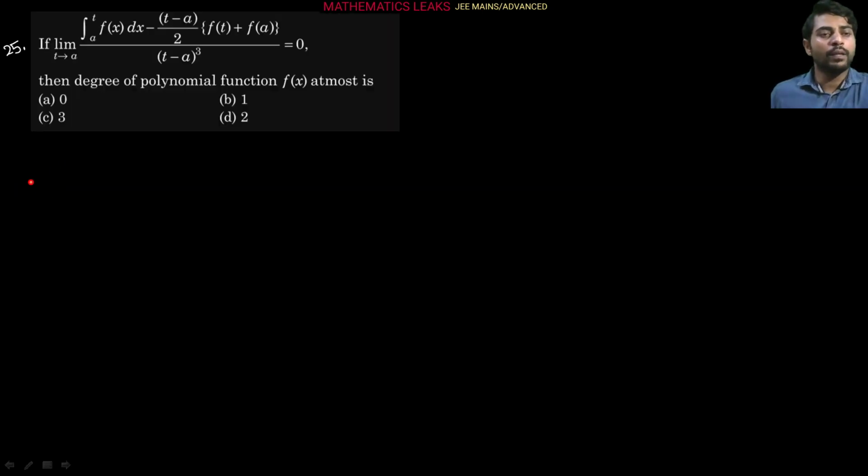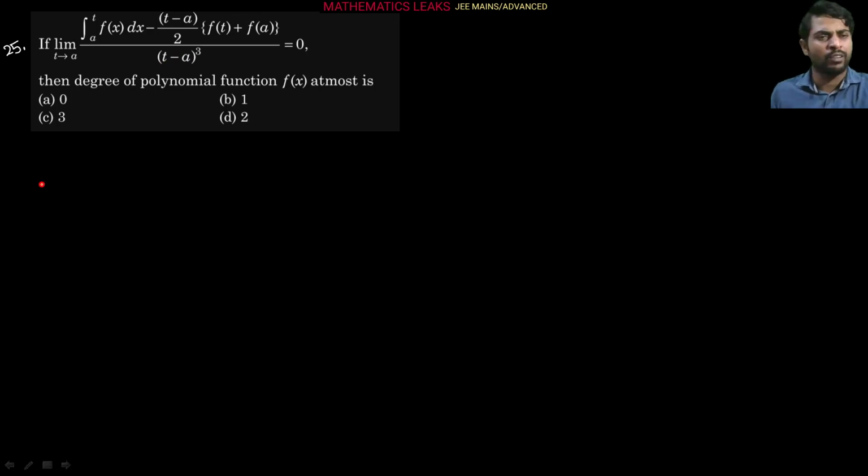Next question is: if limit t tends to a, integration from a to t of f(x) dx minus t minus a by 2 into f of t plus f of a, upon t minus a whole cube, is equal to 0, then the degree of the polynomial function f(x) at most is. If you put the limit t equals a, the integration from a to a will be 0 because the lower and upper limits are the same. Similarly, t minus a is 0, so this product is 0, so the numerator is 0, and the denominator a minus a is also 0, so a 0 by 0 form is coming here.